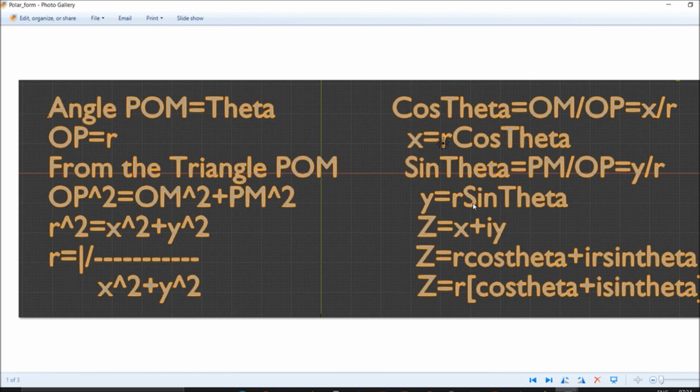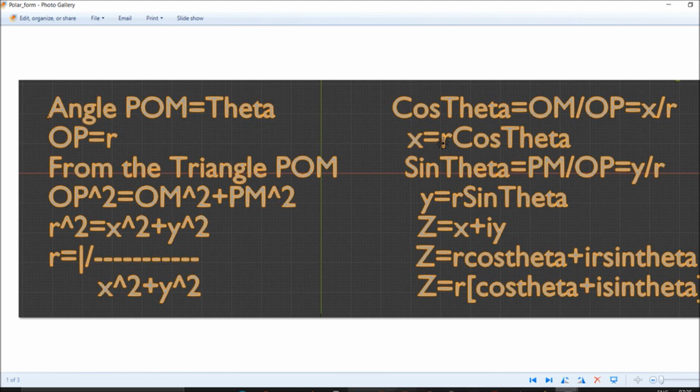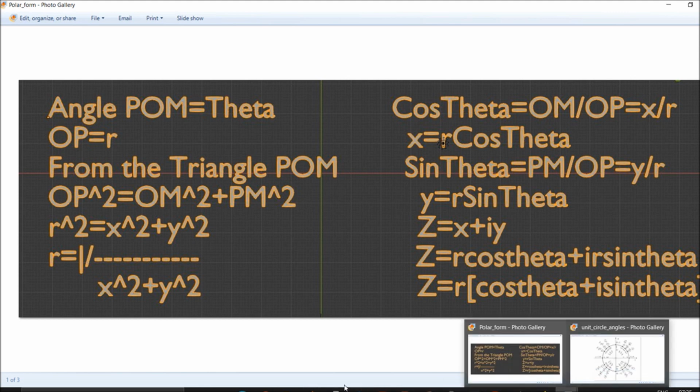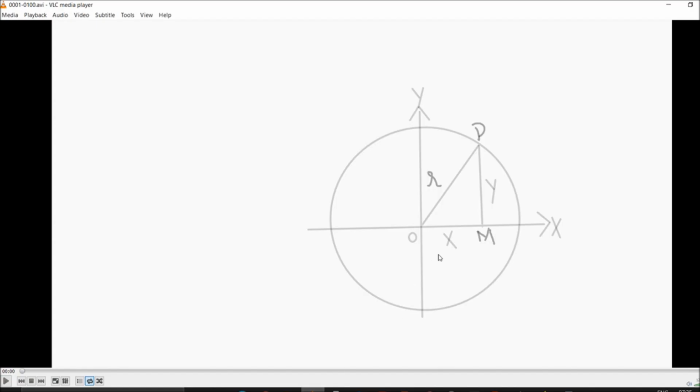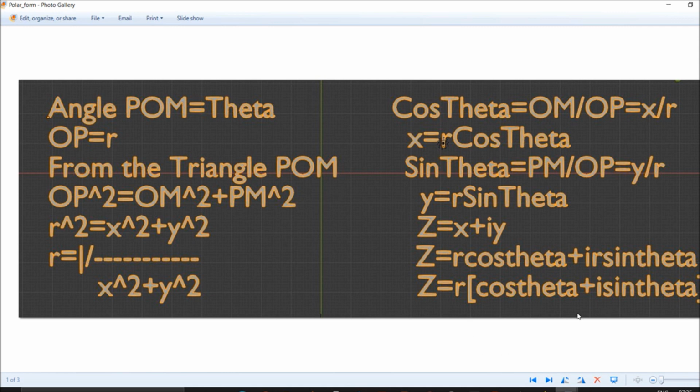Now two things you have to understand, in a simpler form. So r into cos theta plus i sin theta is the polar form. Two parts will be there.